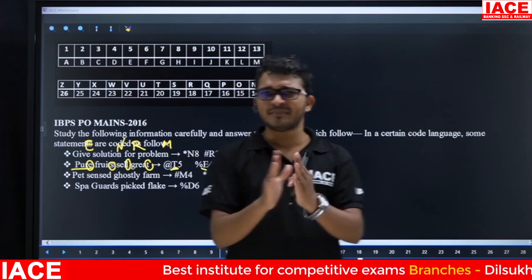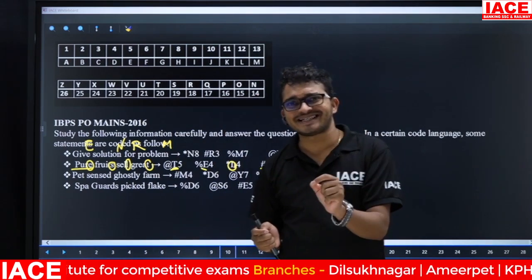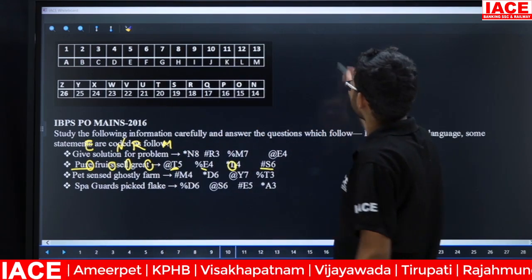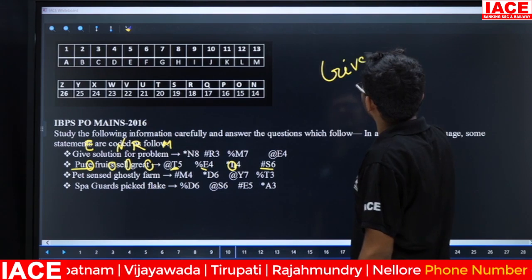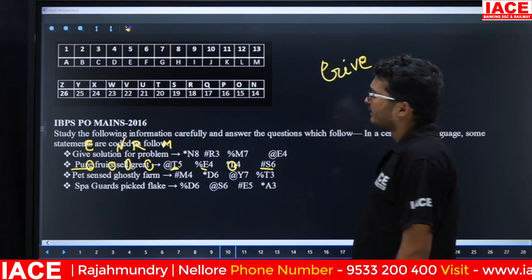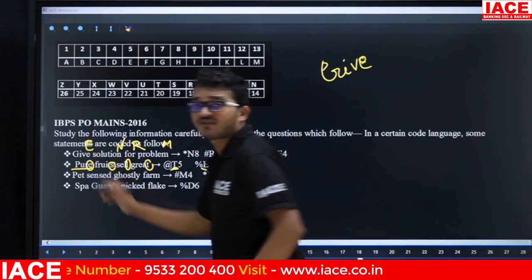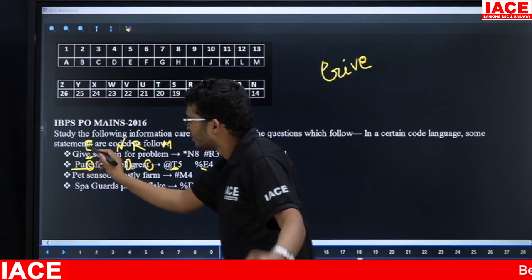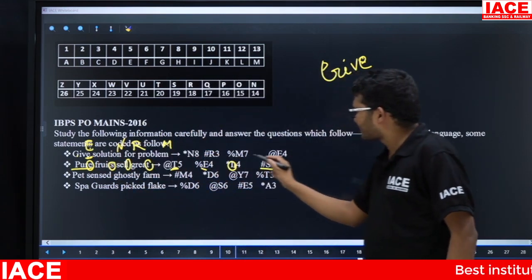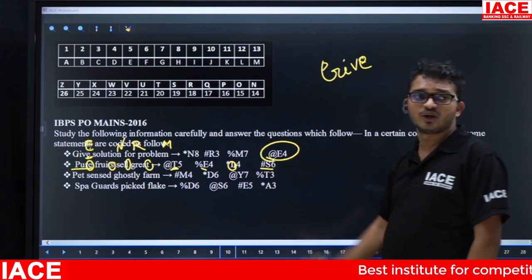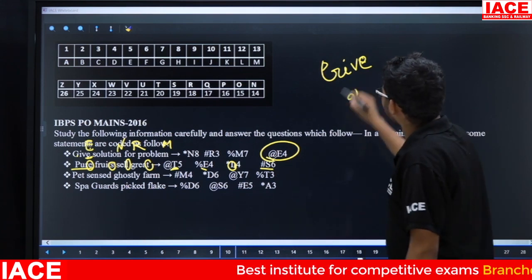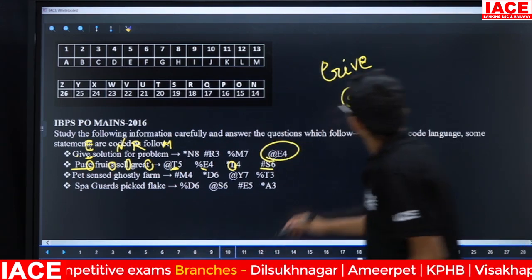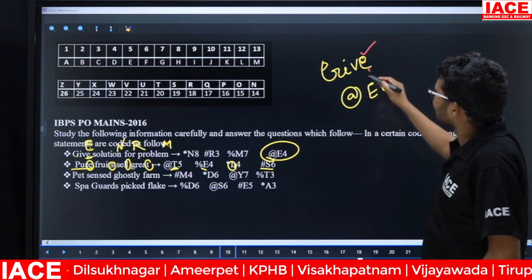Friends, if you are able to identify one logic, try to take the default code. Suppose my question is, what is the code for give? The logic for the letter is the last letter, so in give the ending letter is E. In the first line, E is present in only one code. Then the code for give is at the rate E4. Here the logic for the letter is the last letter of the given word.